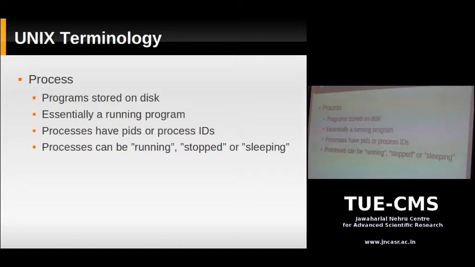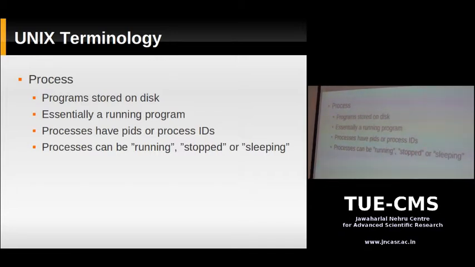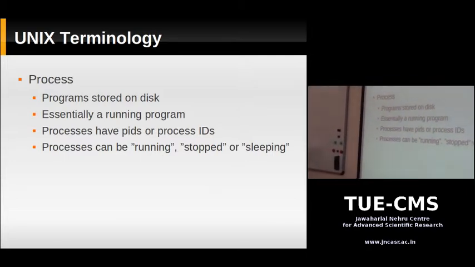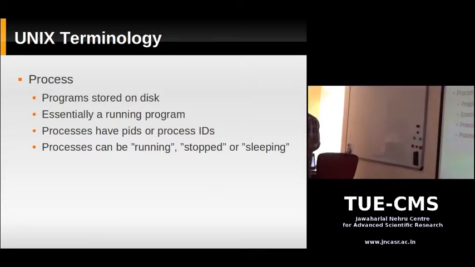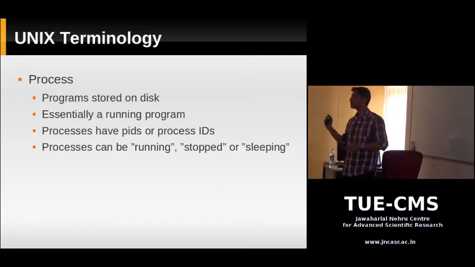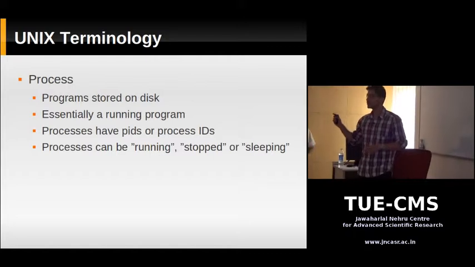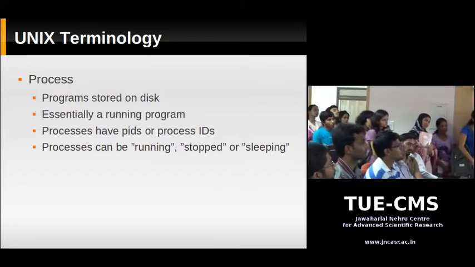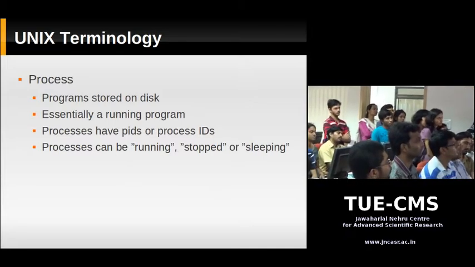Okay. So now we're going to talk about some Unix terminology, some words which are used when you're discussing Unix. So what's a process? Okay, so you have programs. You write programs in some language like C or Fortran. Okay, you compile it. Once you compile it, you get an executable file. The executable file is what you run. So on Windows, you maybe double click it. On Linux, you'll probably type the name of that command and run it. So that's a program which is sitting on a hard disk, the executable code.